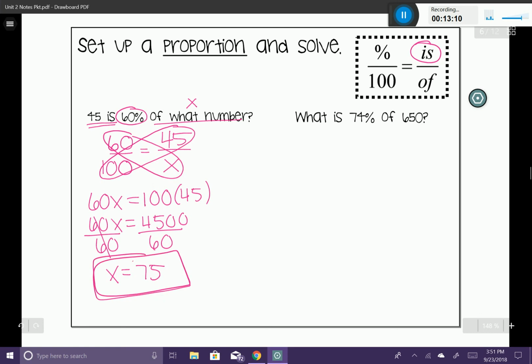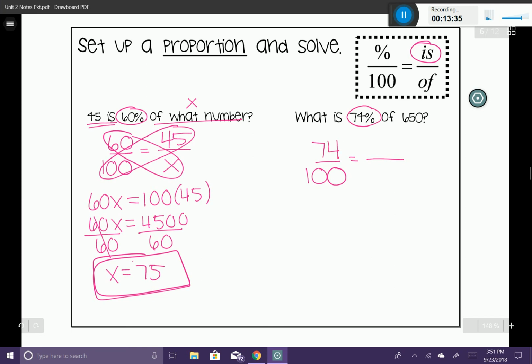All right, I've got one more for you. Feel free to pause the video and try this one on your own if you'd like. What is 74% of 650? I'm going to start by setting up my proportion, and I'm going to go ahead and put the 100 in its position, and then I'm going to search if there's any percentages in the problem, which there is. I have a 74%, so I'm going to go ahead and pop him into the percent location.